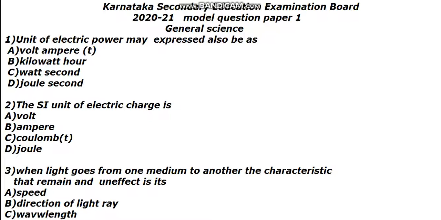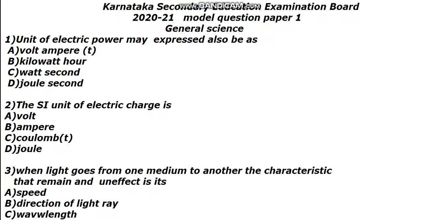The first question is: the unit of electric power may also be expressed as. It says electric power, not electric current. Volt ampere, kilowatt, watt second, joule second. The correct option is the first one, A, that is volt ampere.